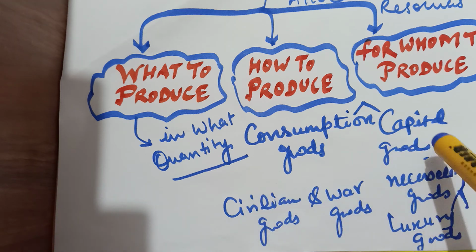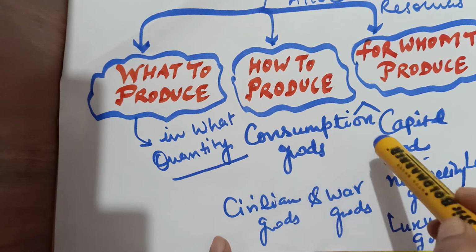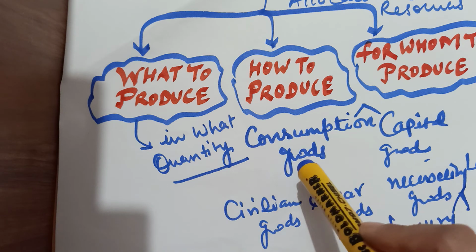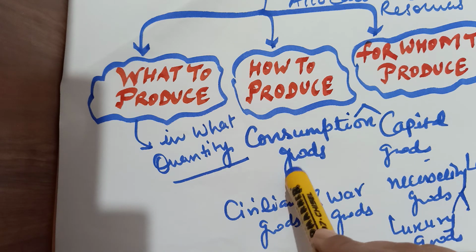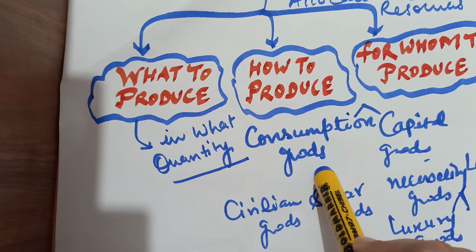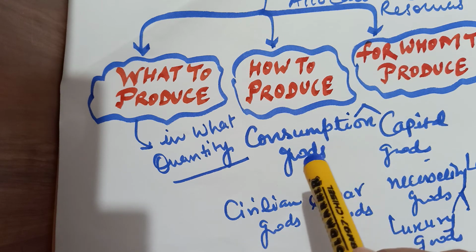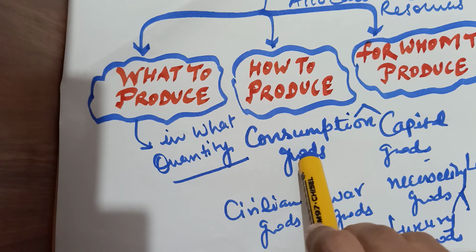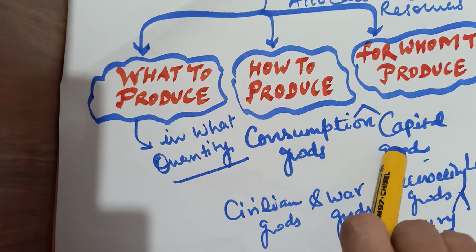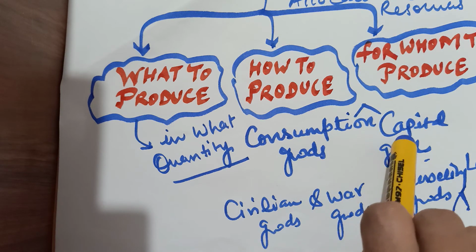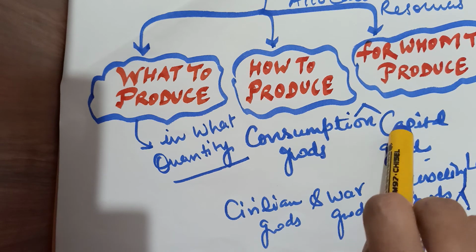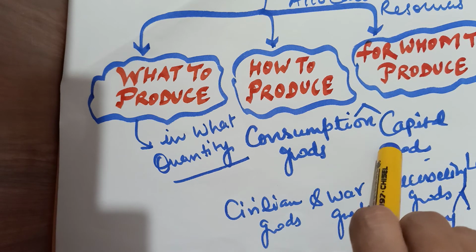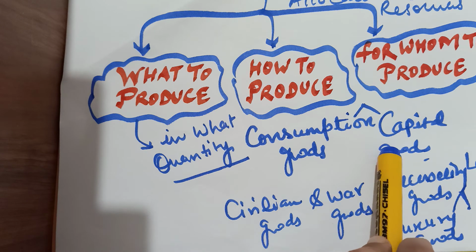It is very important to understand here that the loss of quantity of consumer goods is the cost of producing more capital goods. If you have to produce more of one good, you have to sacrifice some of the other good.